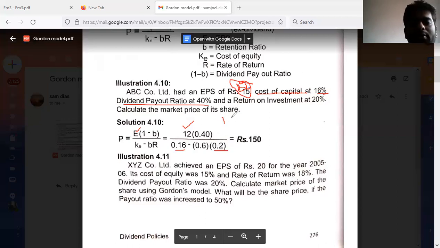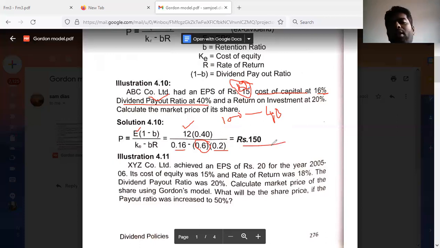So out of 100, suppose you are giving out 40%, see 40 is the dividend payout ratio. So the retention ratio must be 60%. So 0.60 is the retention ratio. If you do all these calculations, you will get rupees 150. So this is the market price of share as per Gordon's model.